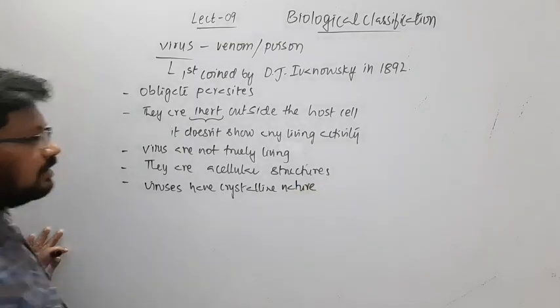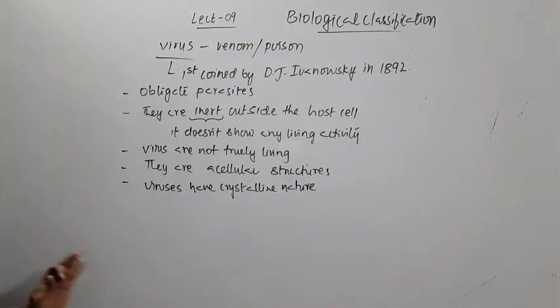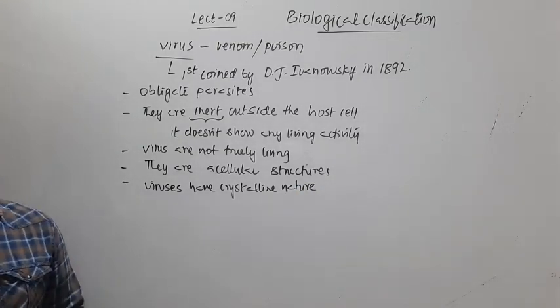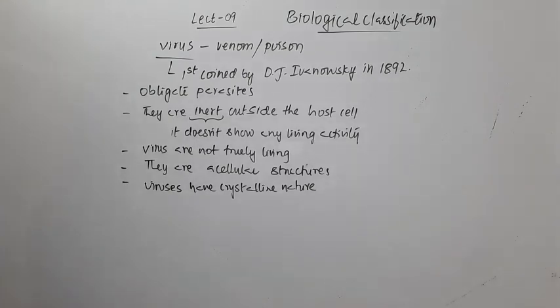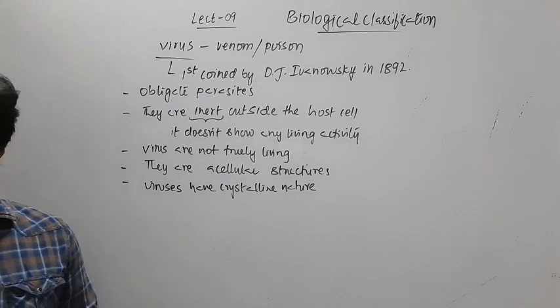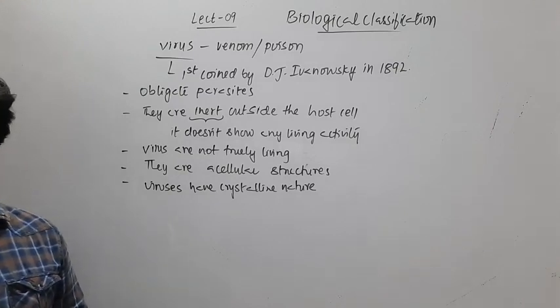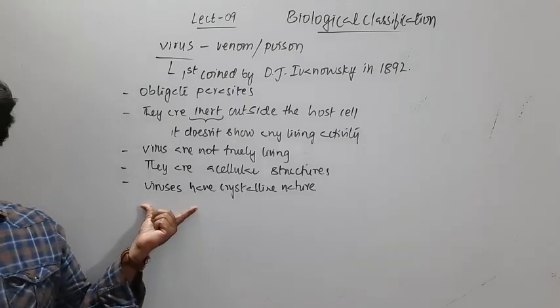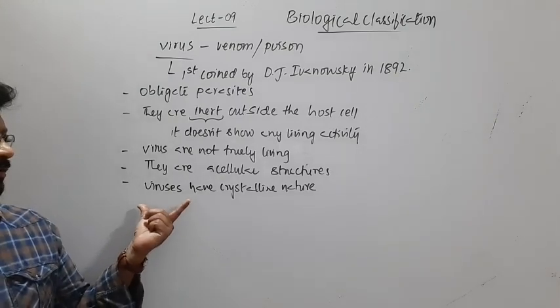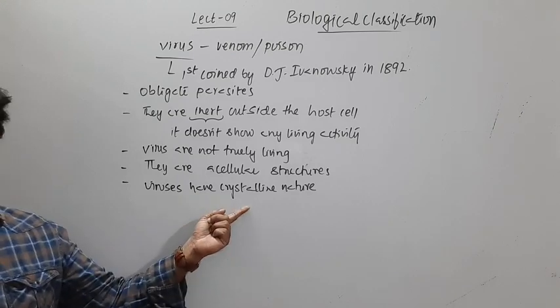When they are present outside the host cell, we can make them into crystals. Certain non-living things we can make into crystals, not the living ones. So this is a non-living property. Viruses can be crystallized.